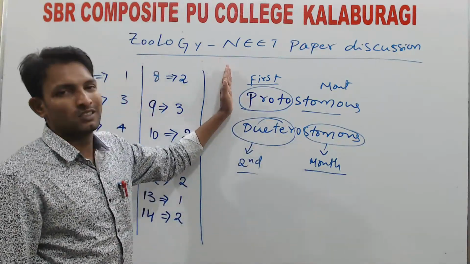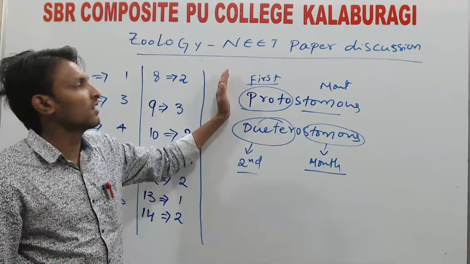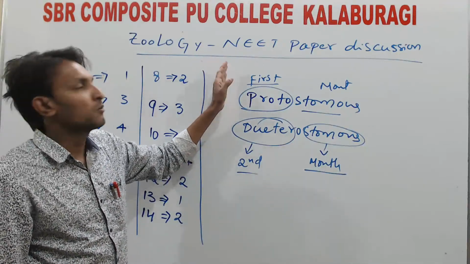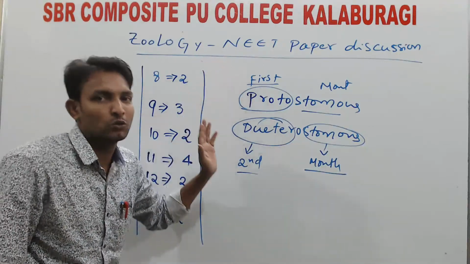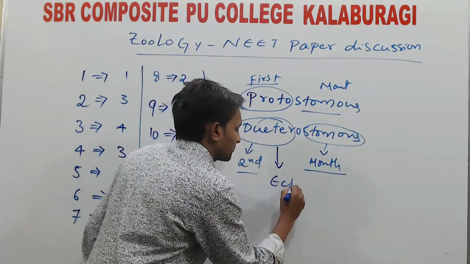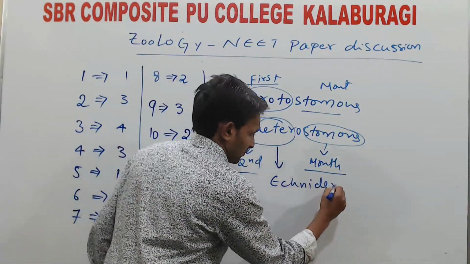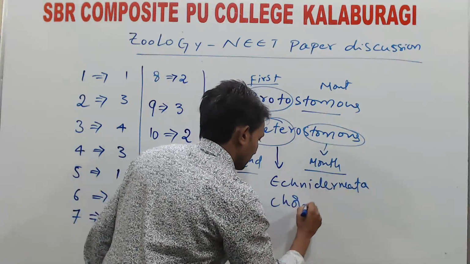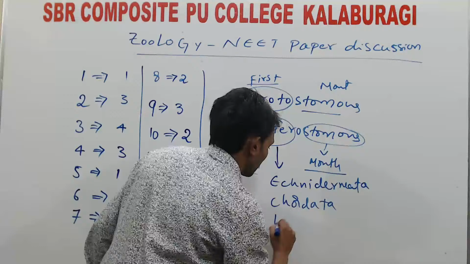Protostomes: in invertebrates, up to phylum Mollusca, all are protostomes. Deuterostomes are 3 phyla: Echinodermata, Chordata, and Hemichordata.